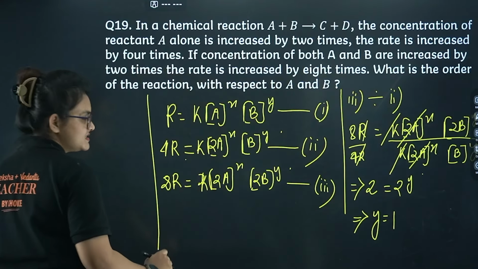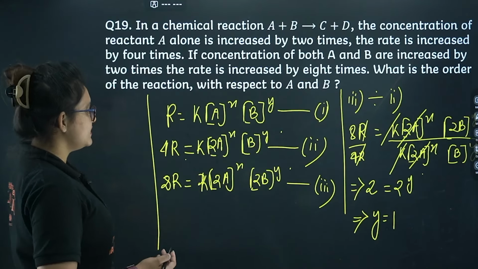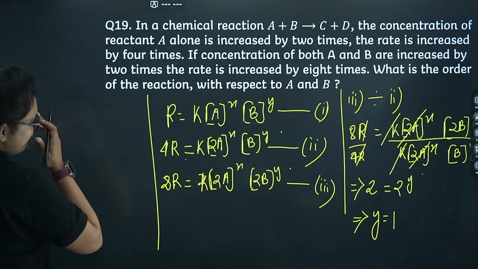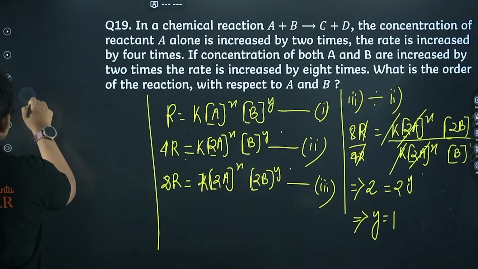Okay, now let's calculate the value of X out there. So what you can do is you can simply divide 2 by 1, right?